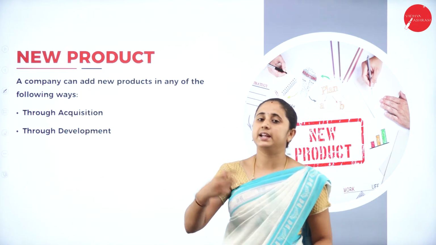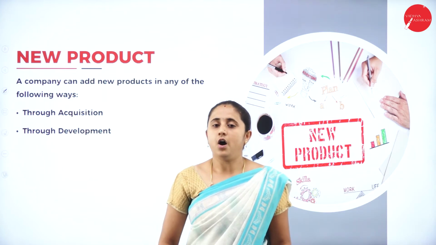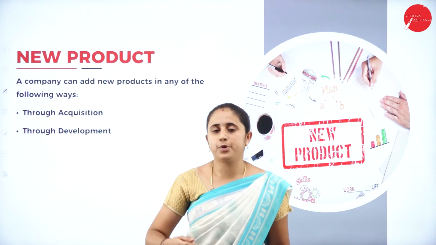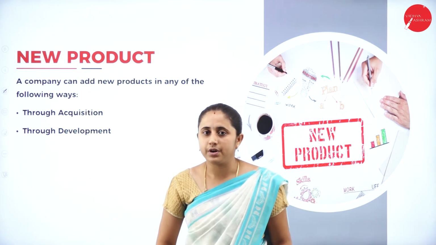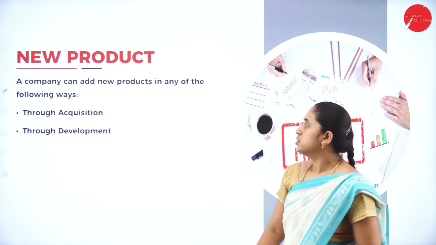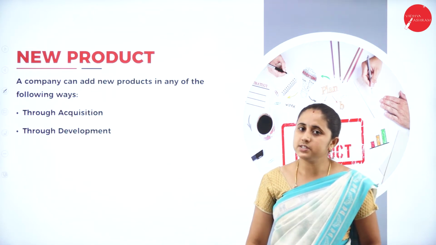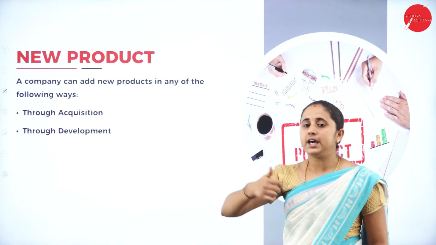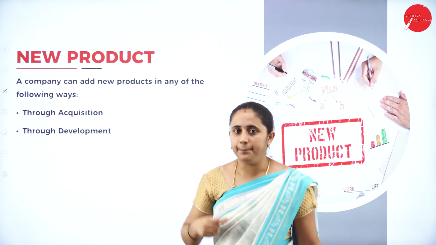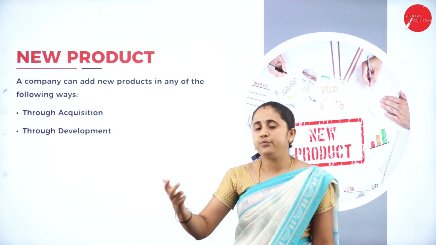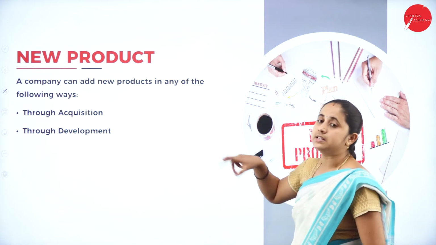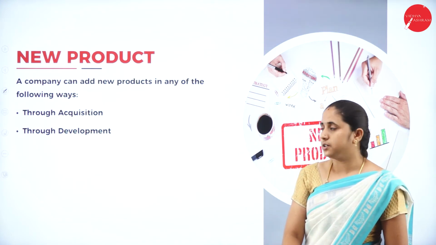That means entirely new to the world, or else any modification or innovative feature for an existing product. Any of these can be considered a new product: either an entirely new product for the world, or a new product for the company, or an innovative feature for the existing product.